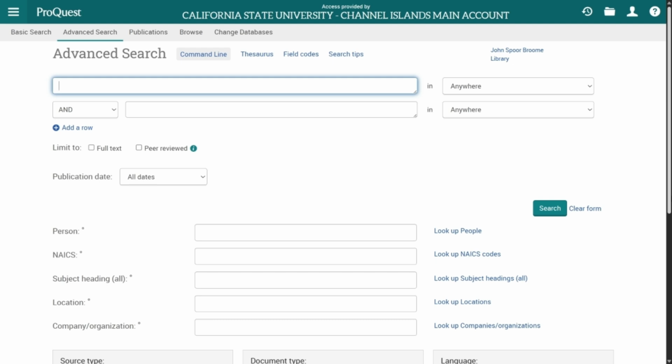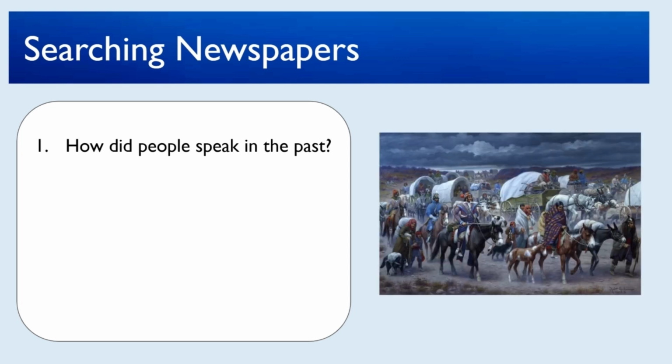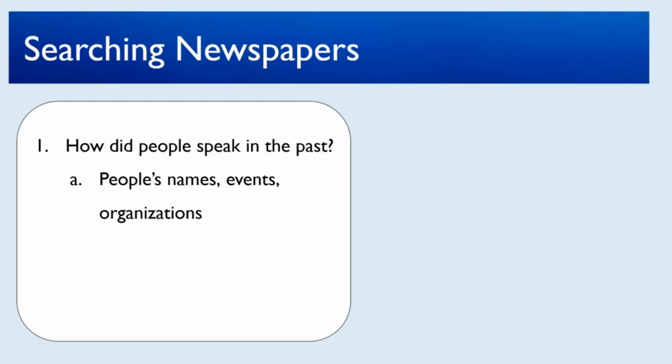But first, let's think about search terms. Use search terms that would have been used during the time period. For example, the phrase Trail of Tears describes a historical event, but it wasn't used at the time and won't produce primary sources. Instead, use people's names, events, or organizations.